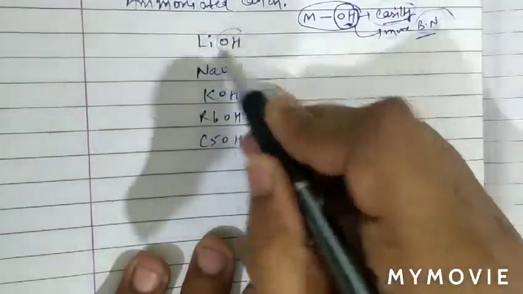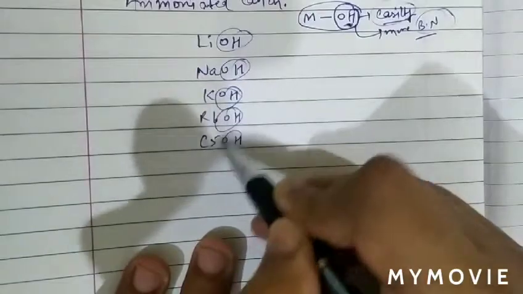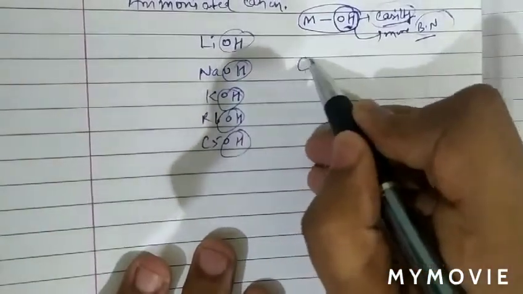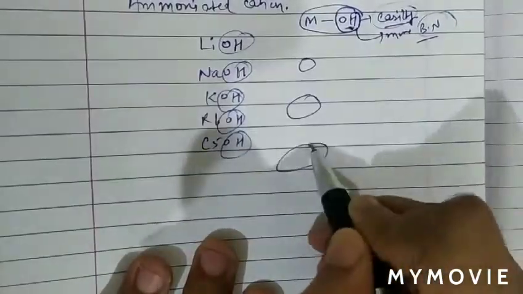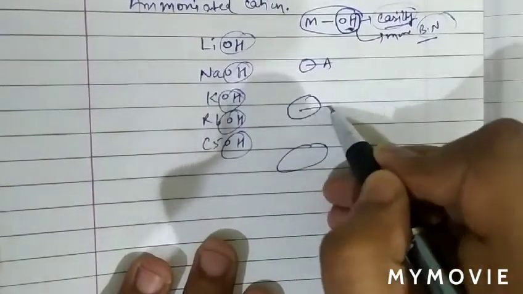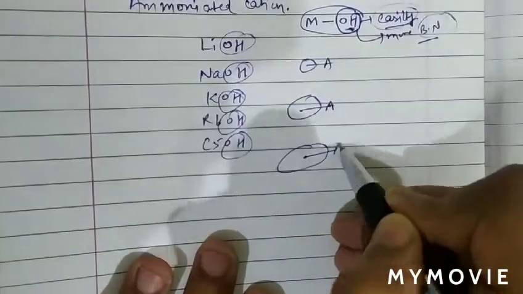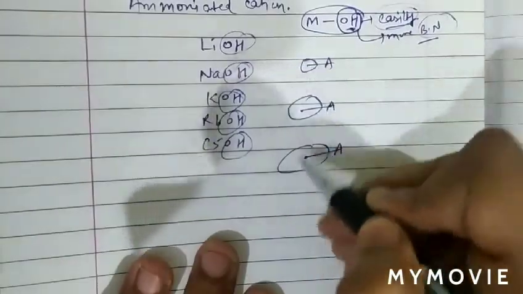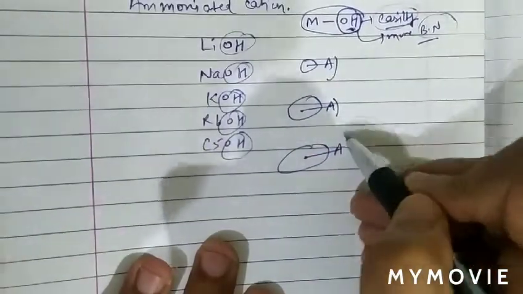And we see the OH minus size is fixed, and the size of cation increases. So this is basically metal and this is anion OH.